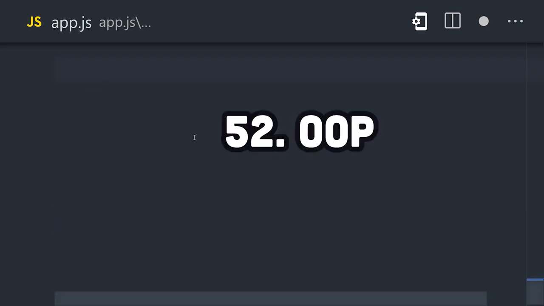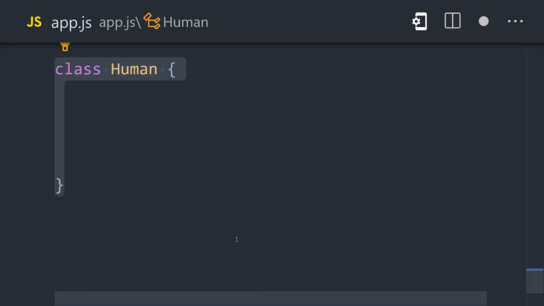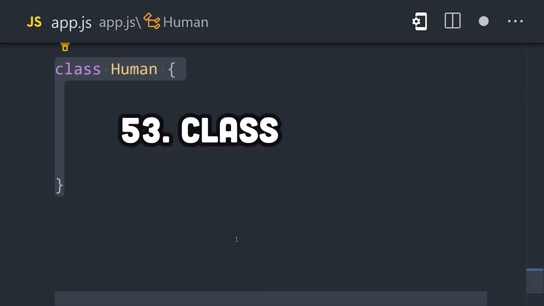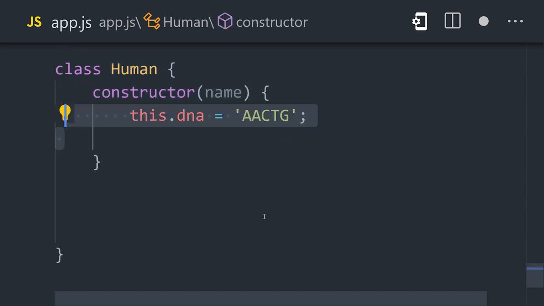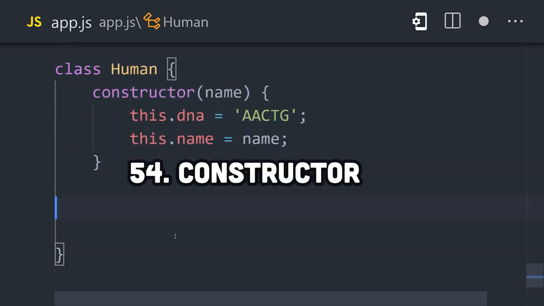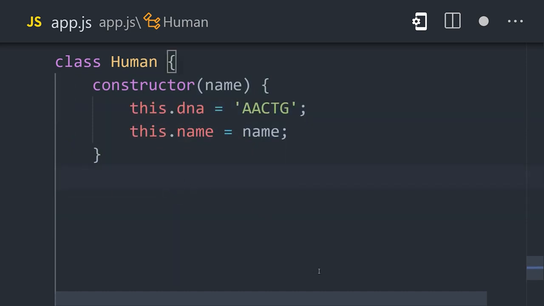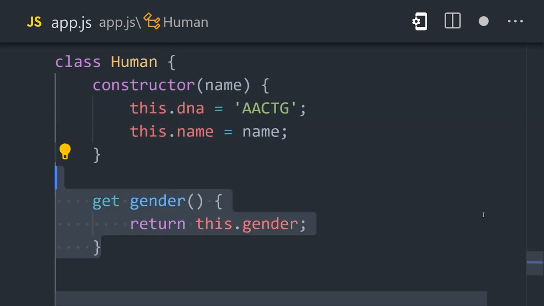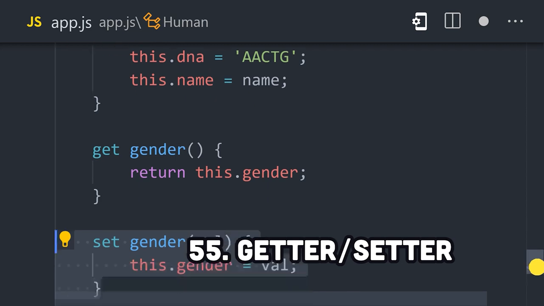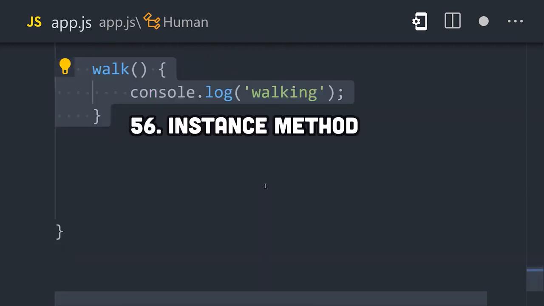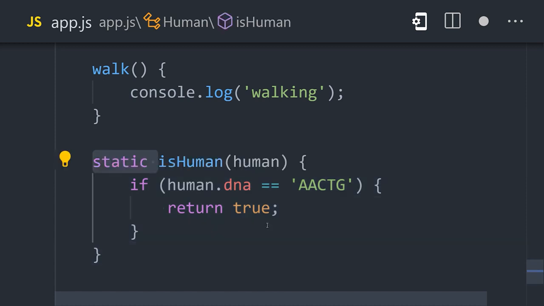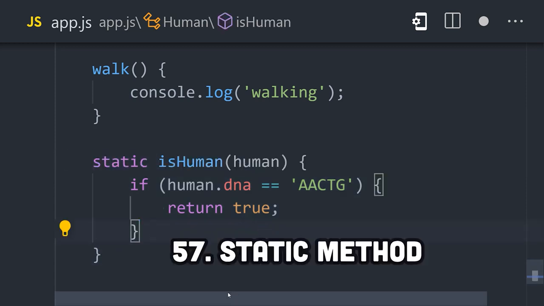Now, what's confusing is JavaScript supports object-oriented programming with a class keyword. However, classes are just syntactic sugar for prototypal inheritance and objects. A class can define a constructor, which is a function that's called when the object is first created. It can also have properties and optionally create getters and setters to access them. And it more easily encapsulates functions by organizing them as methods on an object instance or making them global to the class name with the static keyword.